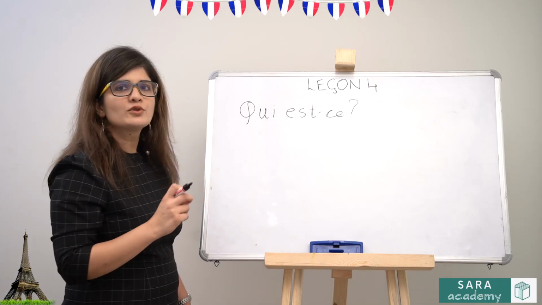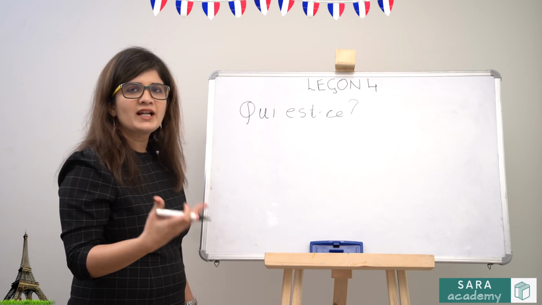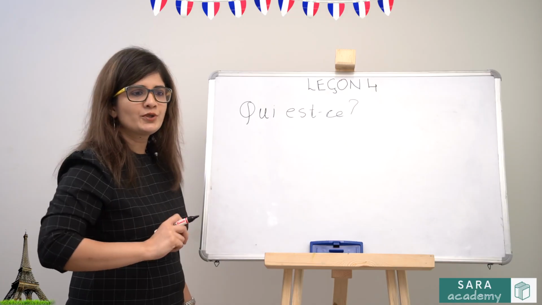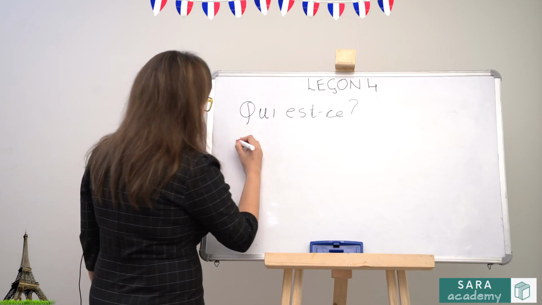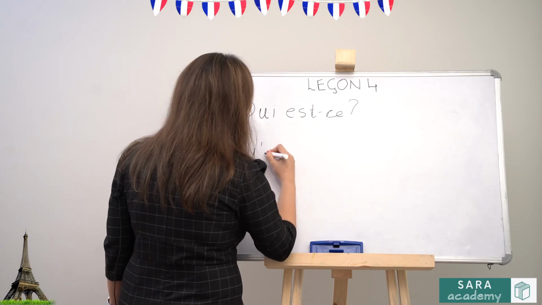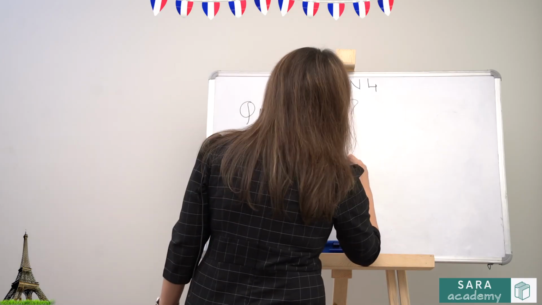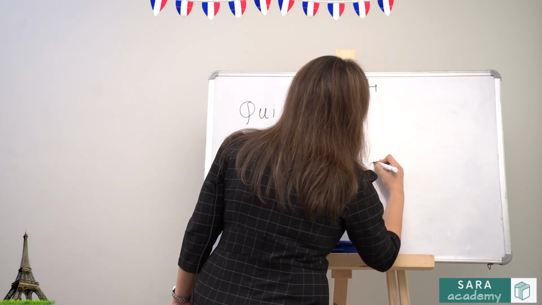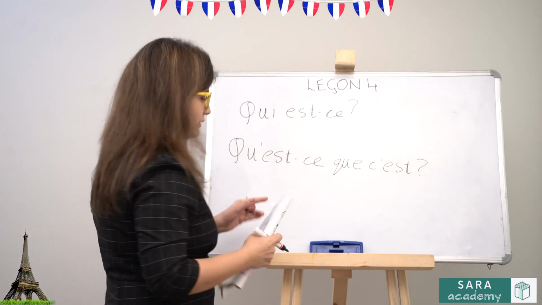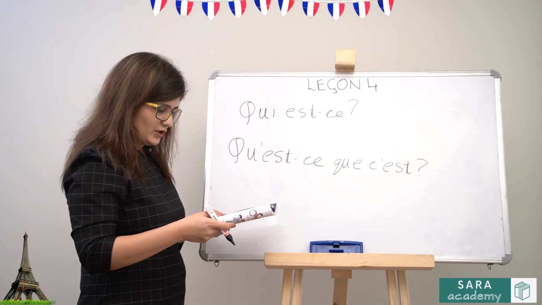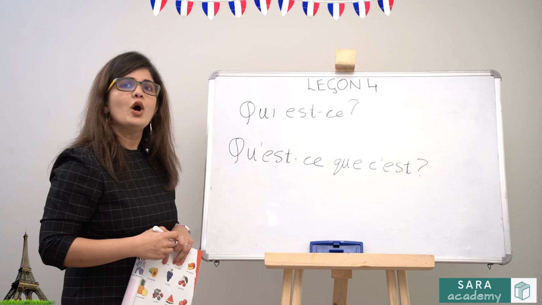So qui est is used only for people, human beings. Now there's an object or an animal that you point out to your mom and you don't know what it is and you want to ask, what is this? What would be the question? Qu'est-ce que c'est? So for objects and animals, the question is qu'est-ce que c'est. It means what is this or what are these?